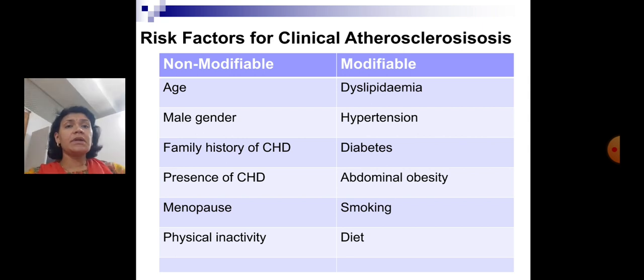More risk if there is a positive family history of CHD, or presence of CHD in menopausal females, and presence of physical inactivity because of various causes. All these are risk factors leading to coronary artery disease because of atherosclerosis. Modifiable factors are dyslipidemia, hypertension, diabetes, abdominal obesity, smoking, and diet, mainly junk food, etc.